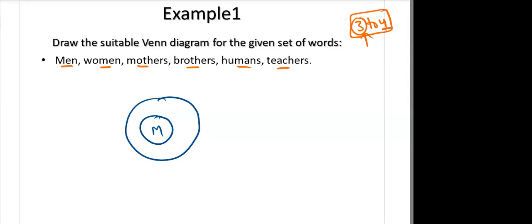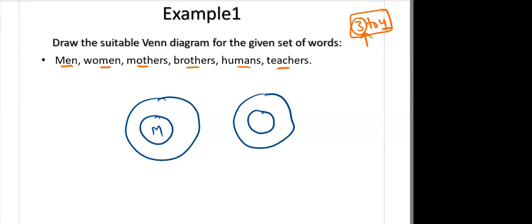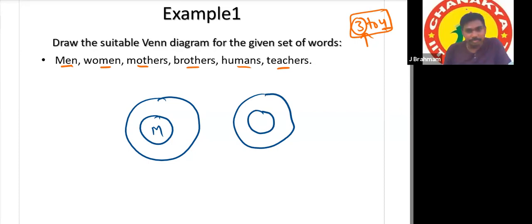All brothers are men, not all men are brothers. Very good. All brothers are men, not all men are brothers. Yes, sir. One more thing, sir.